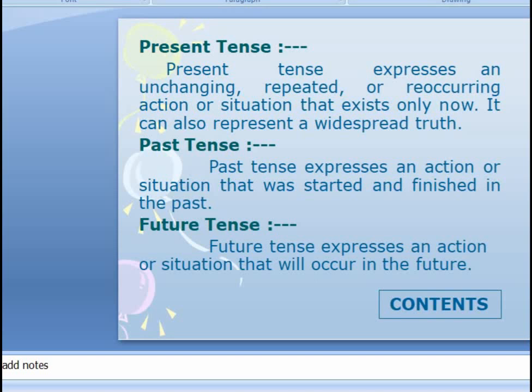Coming to the present tense first. What is present tense? It expresses an unchanging, repeated, or reoccurring action or situation that exists only now, the present moment. It can also represent a widespread truth. Past tense expresses an action or a situation which started and finished in the past. And future, as the name implies, it tells us what is going to happen in future.